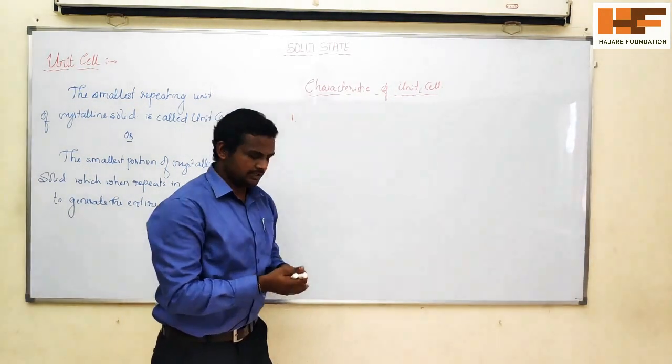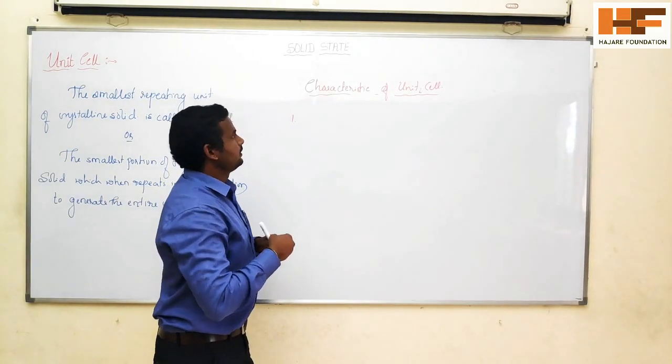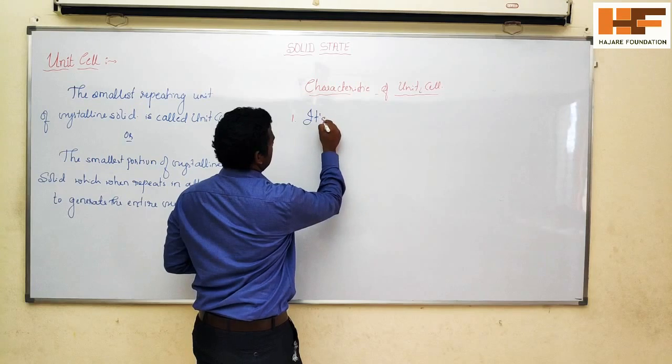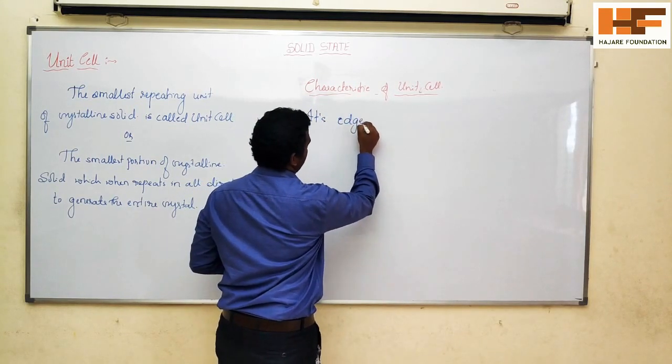So come to the first characteristic of unit cell: edge length.